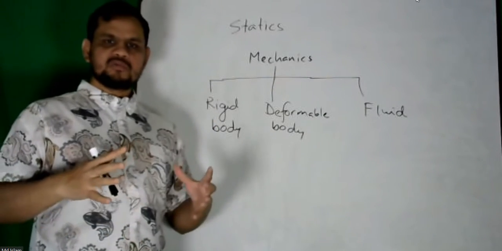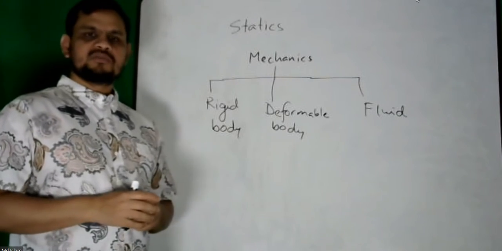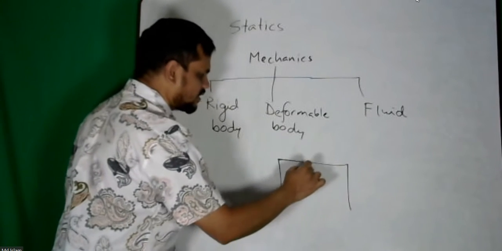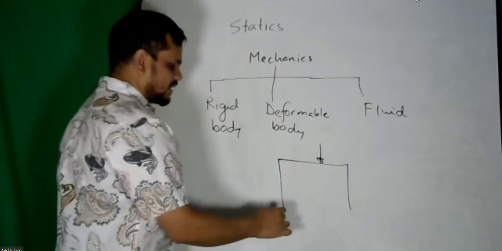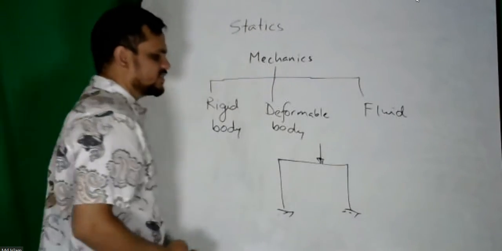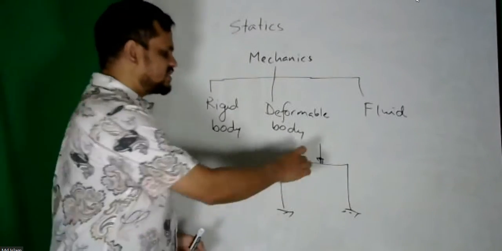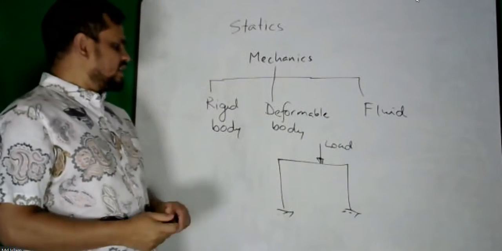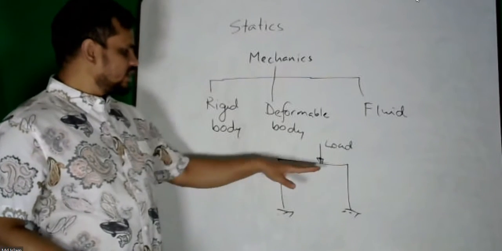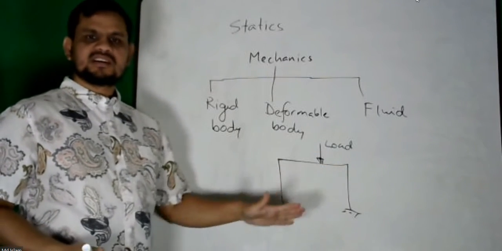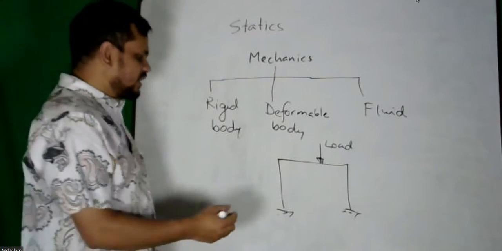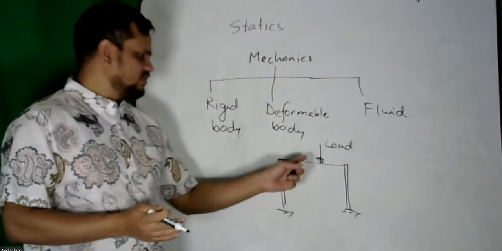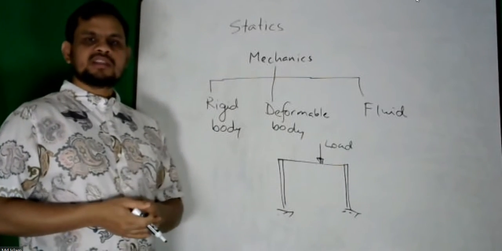So what does rigid body mean? Rigid body means the body is so rigid that it will not deform. Say there is a building here, there are two columns, I have a load here, my support here is this. So this is some part of a building, there is a load here. If the load is very small, so that this beam does not deflect, we can consider it a rigid body. Even if this column does not contract due to the load, we can consider it a rigid body. That is called rigid body.